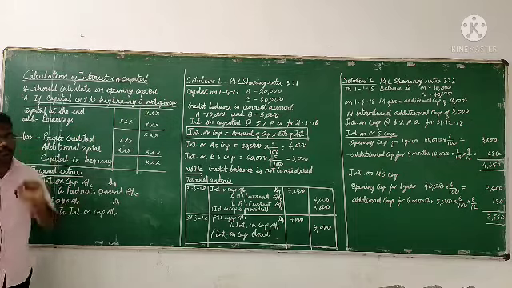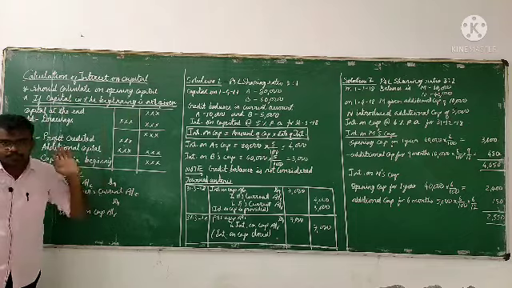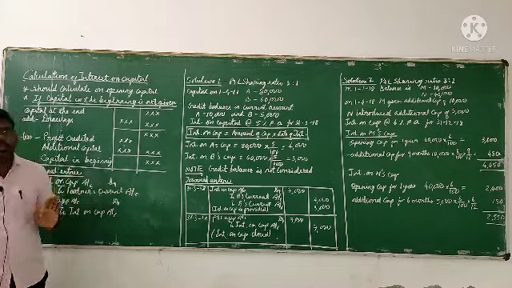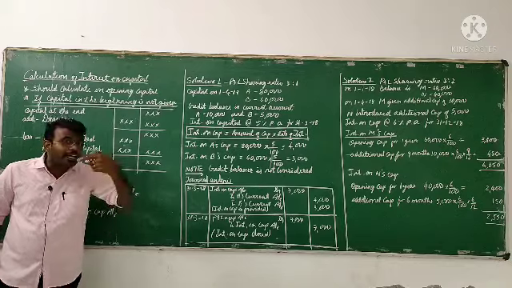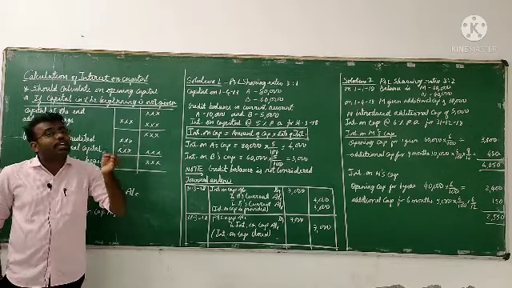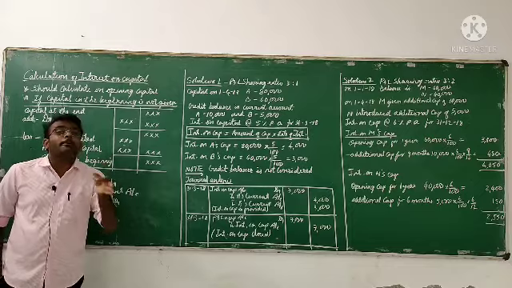Next, sometimes the capital in the beginning is not given in a problem. They will give the capital at the end. If they give the capital at the end, we have to calculate the capital in the beginning.